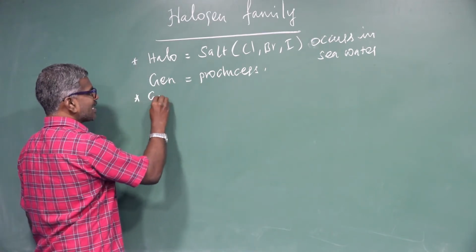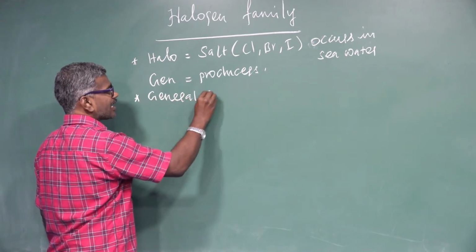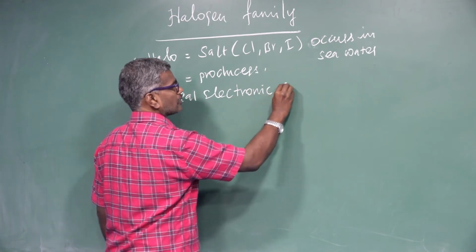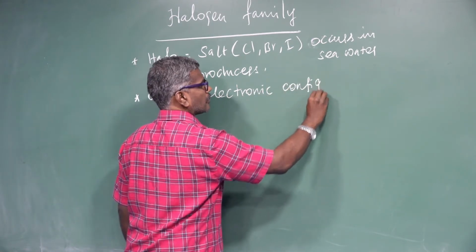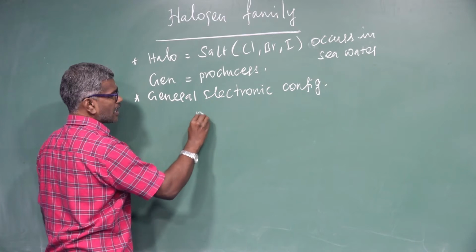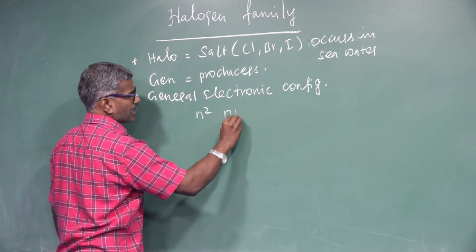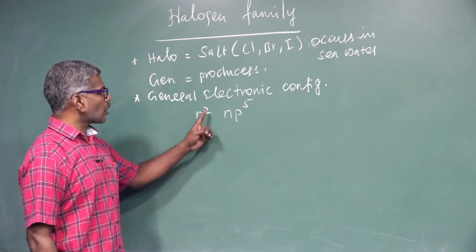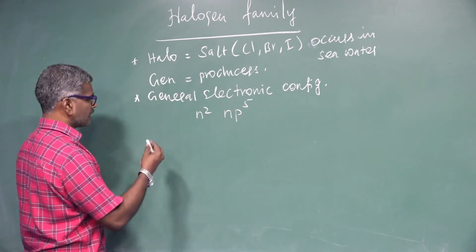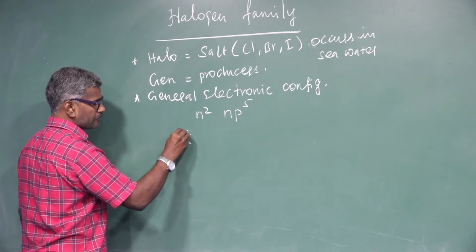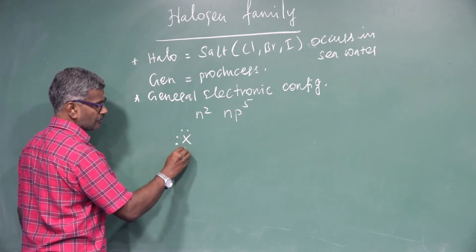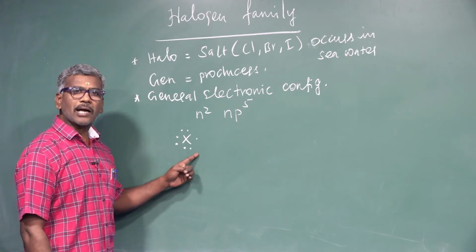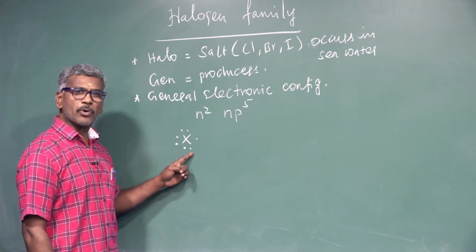Another point, general electronic configuration. That is ns2 np5. In the valence shell, there are totally 7 electrons. This 7-electron configuration does not attain the octet rule, so it is an unstable compound.